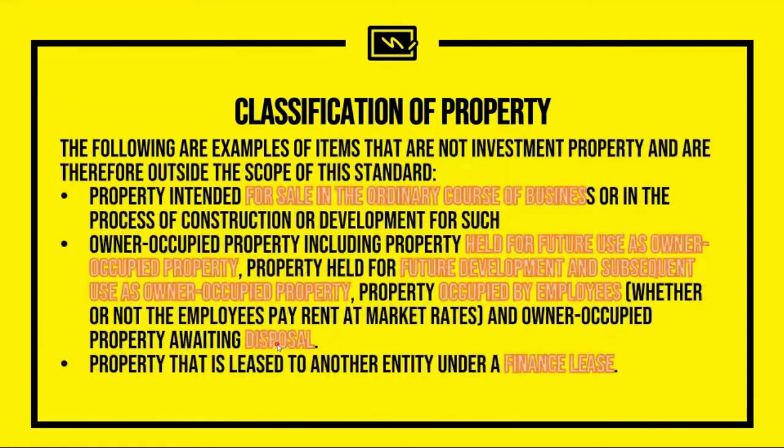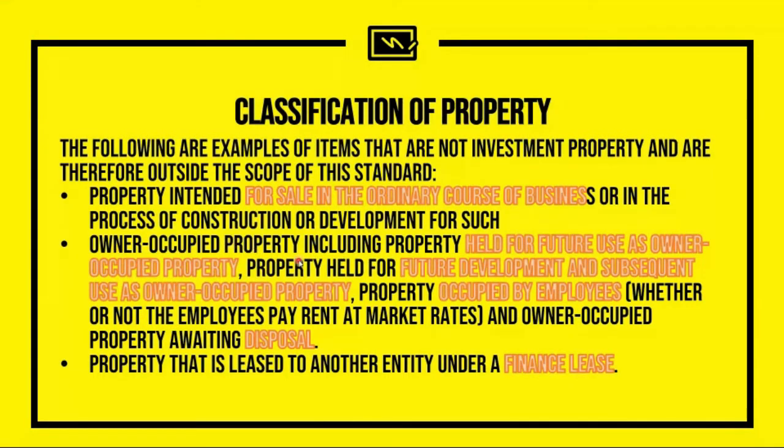Okay. So the following are examples of items that are not investment property. The standard also provided us with some examples of items that are not considered as investment property. So first is property intended for sale in the ordinary course of business. This is obvious because it is intended to be an inventory.